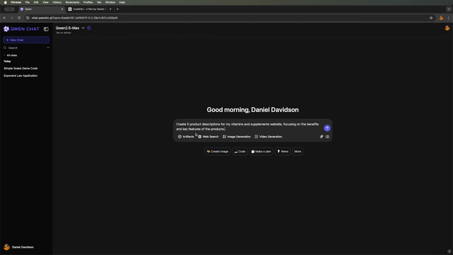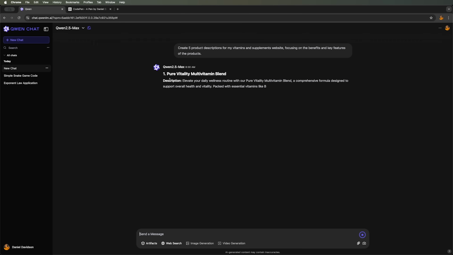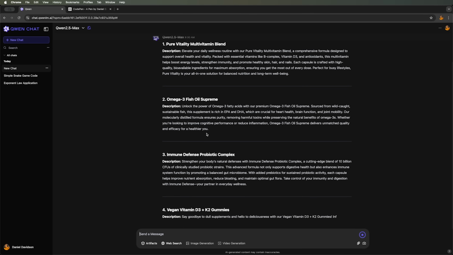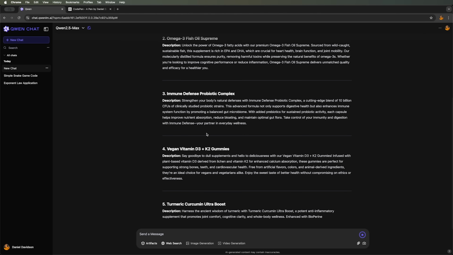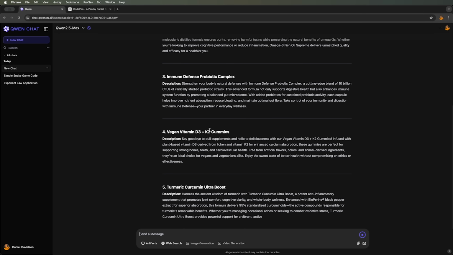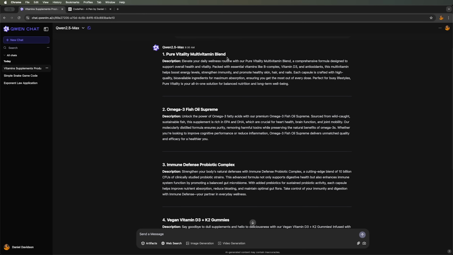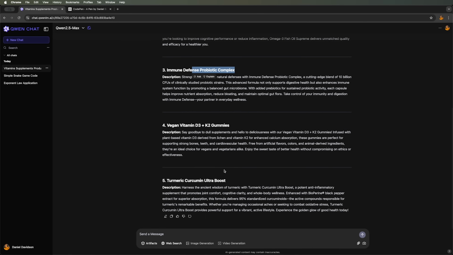Now, let's ask it to help us with a brainstorming task, something we used to do in ChatGPT. We'll ask Qwen to generate 5 product descriptions for an online store selling vitamins and dietary supplements. Let's see how well it copes with this challenge. Here we have the VitaBoost Daily Multivitamin product. So Qwen is already coming up with product names and writing descriptions. It handled this task quite well, no major issues here.